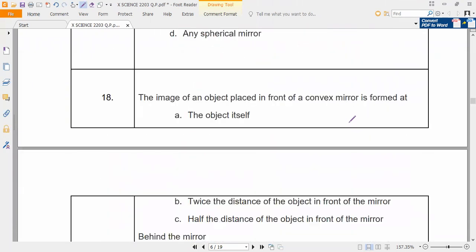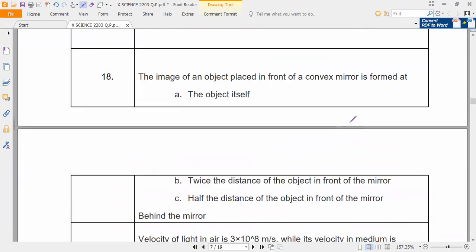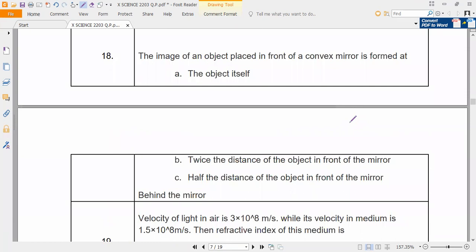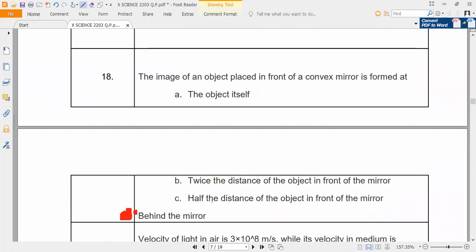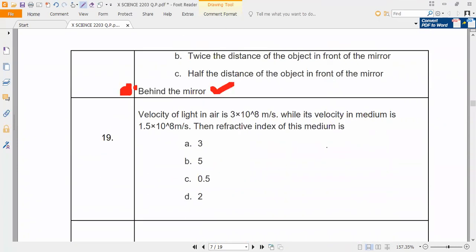Next. The image of an object placed in front of a convex mirror is formed at dash. Only 3 options are given, so the fourth option is missing. Even this question is not proper. So the image of an object placed in front of a convex mirror is formed where, guys? Behind the mirror, sir. Behind the mirror. That is a direct question. Yes, guys. Is it a difficult question?